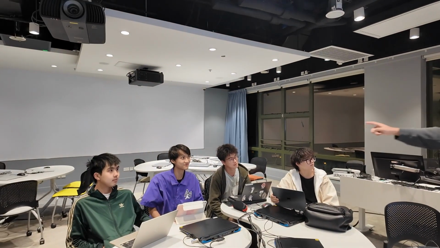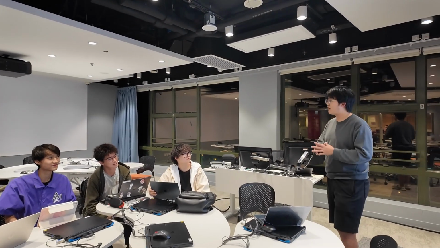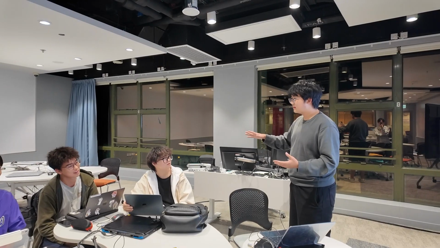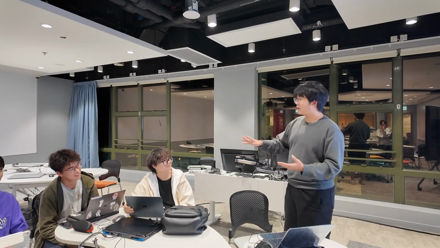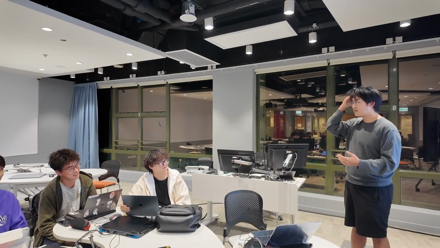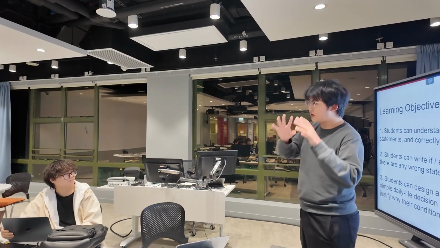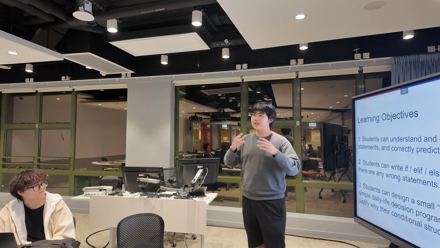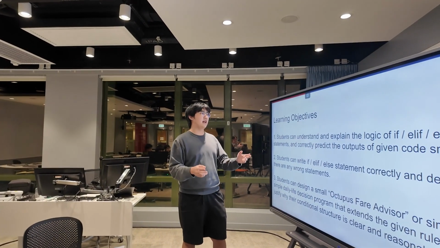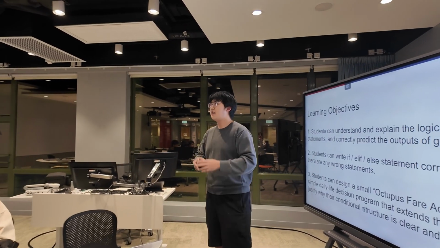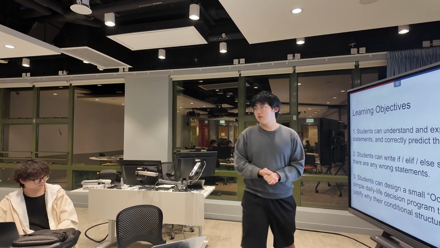So, Louis, can you tell me which is the very basic level and which is the highest level of our objective? Understand. Understand could be the lowest or the highest? Lowest. And what is the highest? Design. Yes, design and creation. Actually, saying that one is lowest and one is highest is not that accurate because every level is important. But as long as you can understand and explain everything, you can write the code, and after that, you can design your own program.